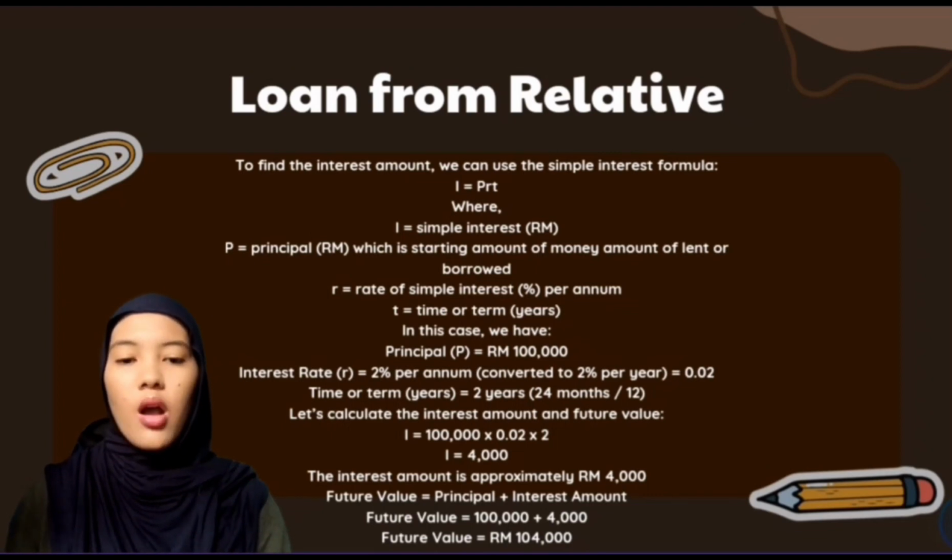The future value FV of this loan can be calculated by adding the principal amount to the interest amount. Future value equal to principal plus total interest. Future value equal to 100,000 plus 4,000. Future value equal to RM104,000.